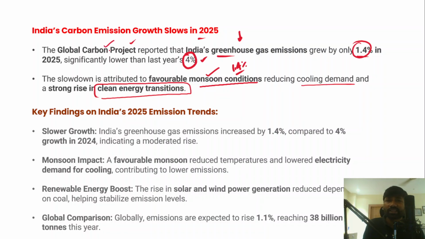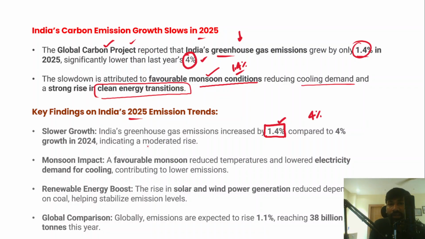So let's understand the key findings on India's 2025 emission trends, which have been published by the Global Carbon Project. India's greenhouse gas emissions have increased only 1.4% compared to last year, because last year the rise was 4%, but this year it is only a 1.4% increase in the greenhouse gas emissions.